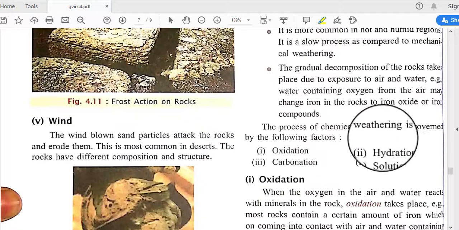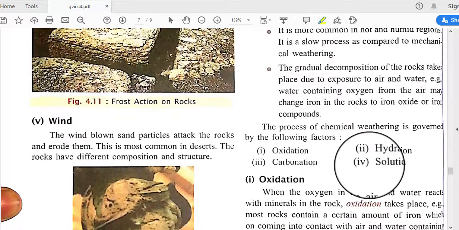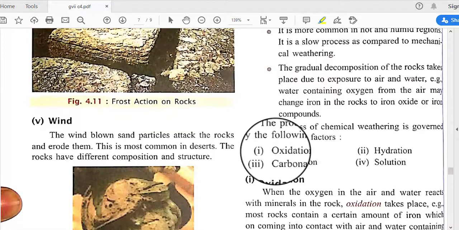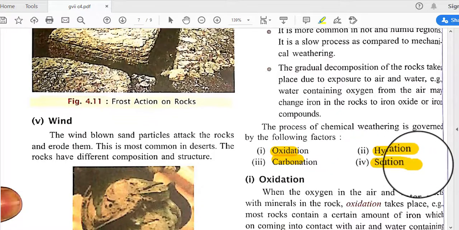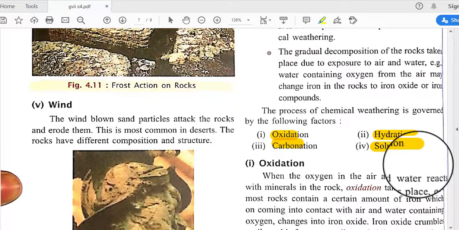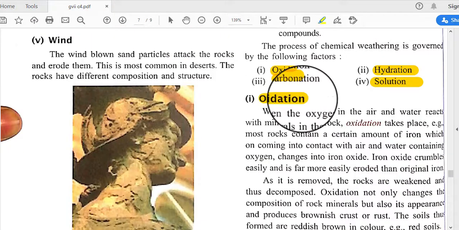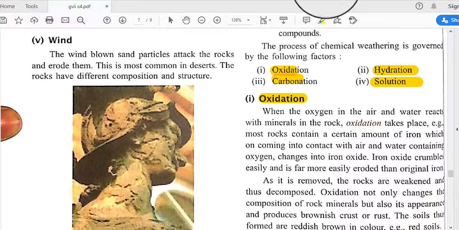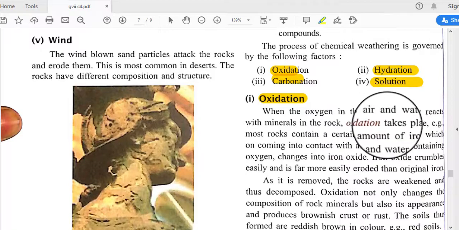The process of chemical weathering is governed by the following factors. There are four types of chemical weathering: oxidation, carbonation, hydration and solution. First comes oxidation. What is oxidation? When the oxygen in the air and water reacts with the minerals in the rocks, this is called oxidation.